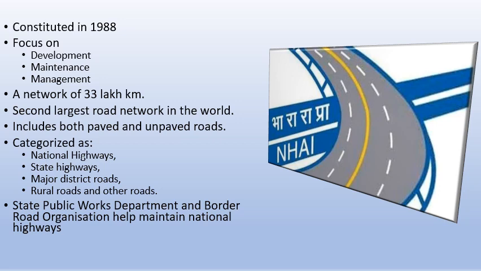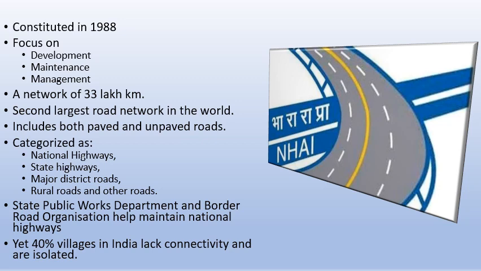The State Public Works Department (PWD) and Border Roads Organization (BRO) help in maintaining state and national highways. The two more organizations which help are the Public Works Department and the Border Roads Organization.